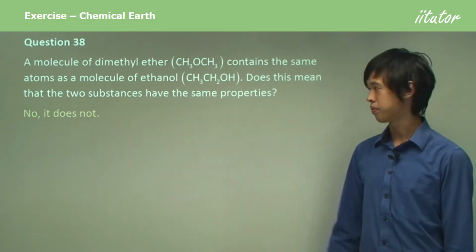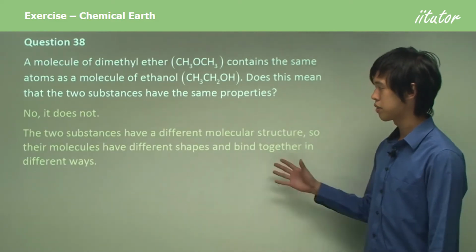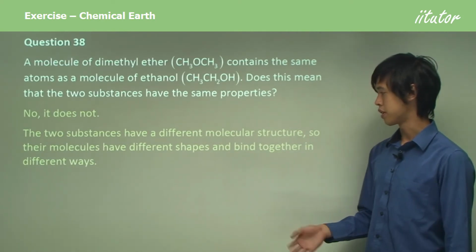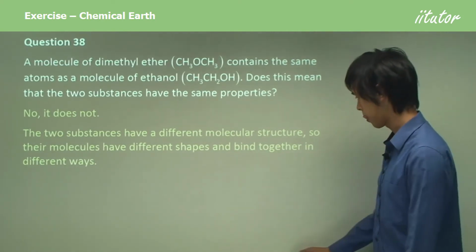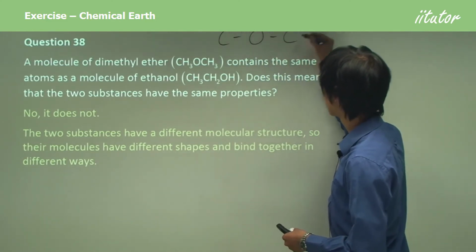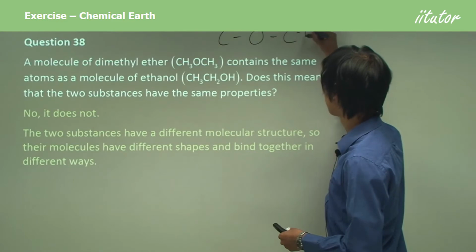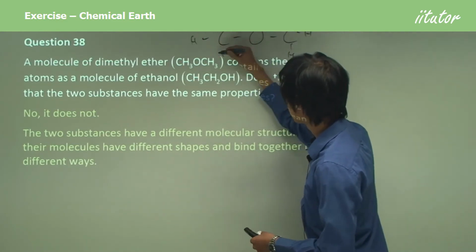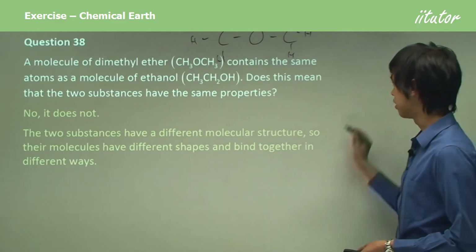No, they don't. The two substances have very different molecular structures, so their molecules have different shapes and bind together in different ways. So dimethyl ether looks like this, while ethanol looks like this.